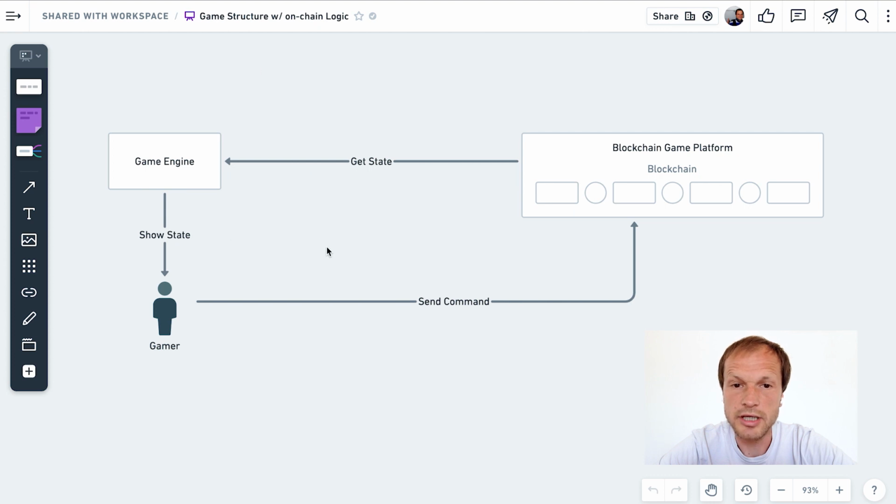How does it work? We developed the blockchain, which executes the game logic and stores the state of the game. Game engine, in turn, only shows the current state of the game. Any FinalBiome game uses the resources owned and managed by the gamers.